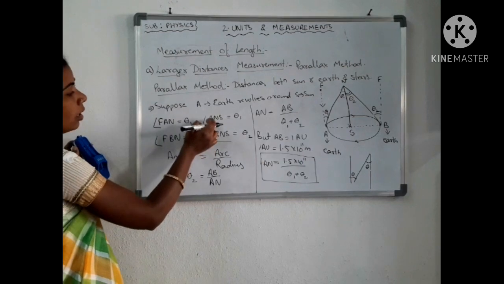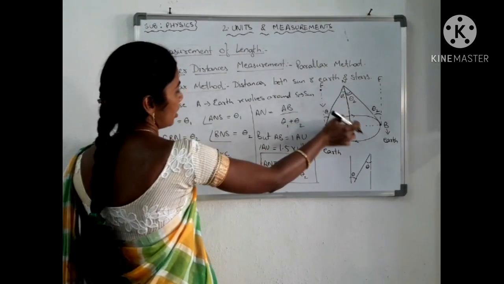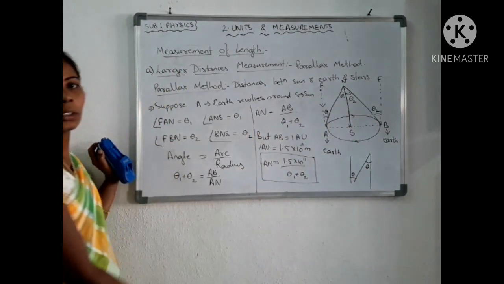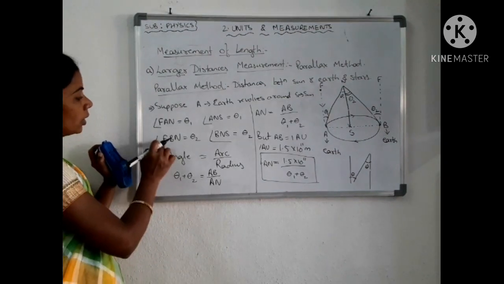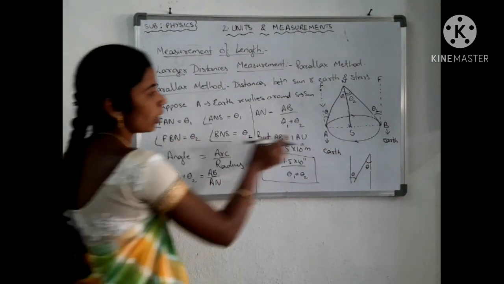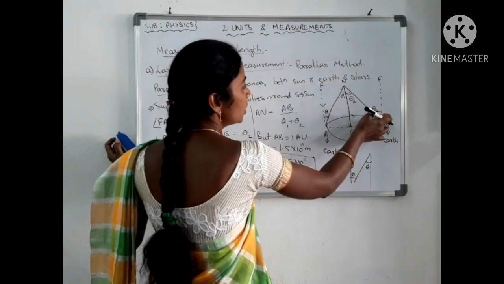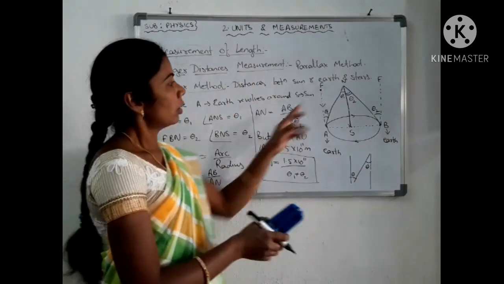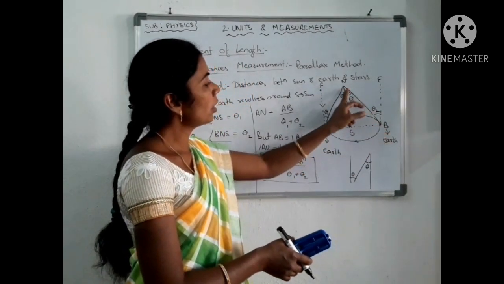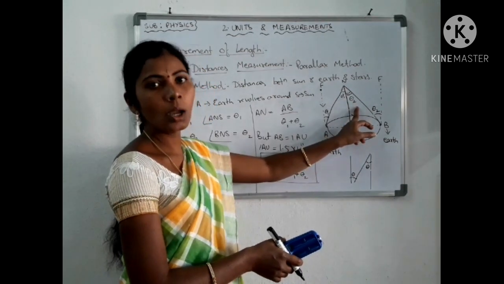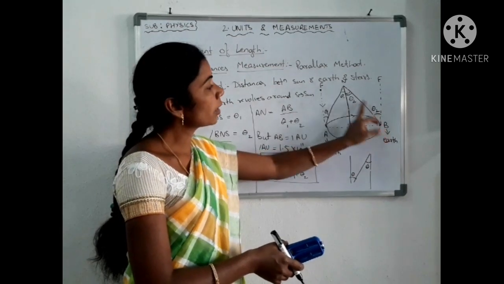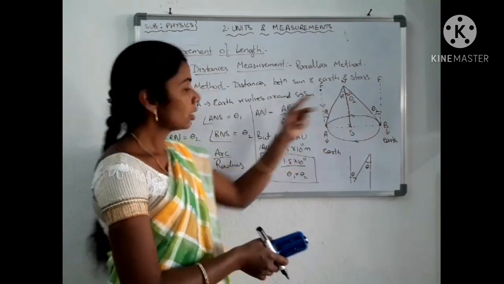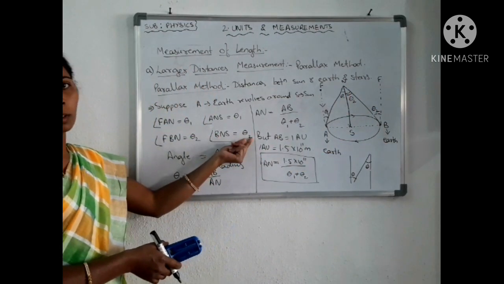See here, angle ANS is also equal to theta 1. Then what is angle FBN? Angle FBN is theta 2. Then here angle BNS also will be theta 2. Okay, why? Because these two angles are opposite interior angles. That's why angle BNS is equal to theta 2.